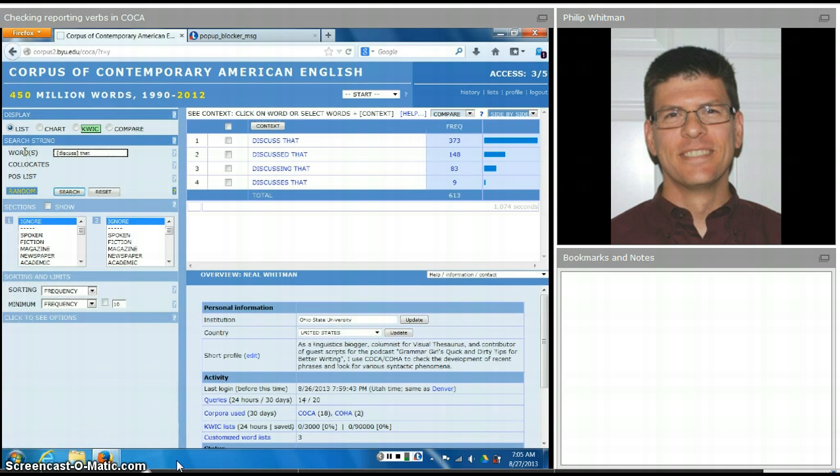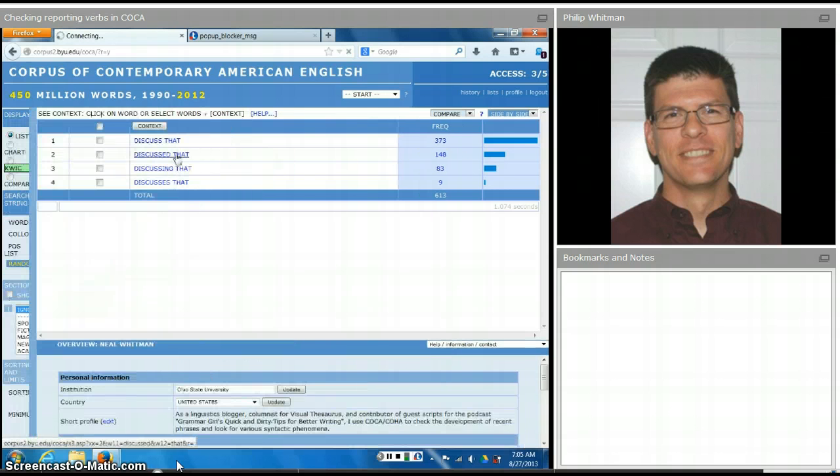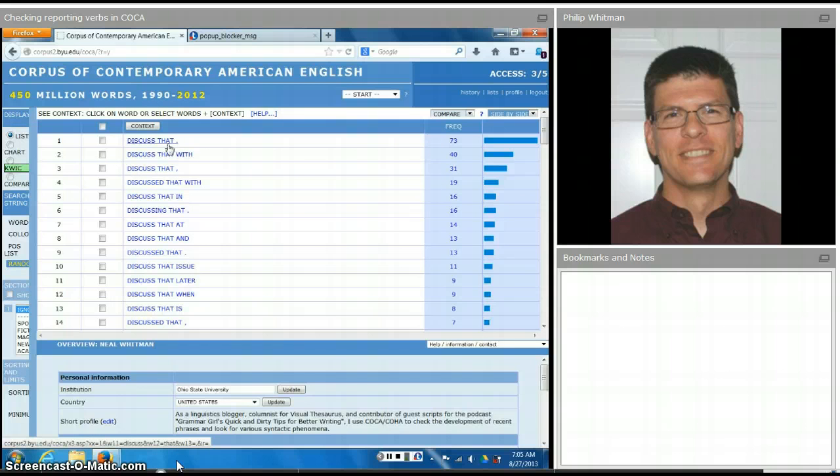So to get a look at that, let's put in an asterisk and see what kind of hits we get now. Okay, so discuss that, period. Discuss that with someone. Discuss that, comma. Discuss that with something or someone. Discuss that in something. Discuss that, period. So it's looking like these are all uses of that as a pronoun. And in other words, discuss is being used as an indicative or descriptive reporting verb here.